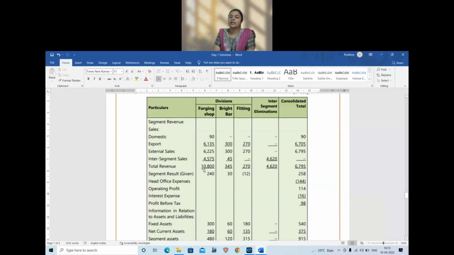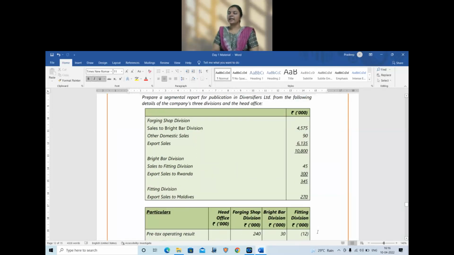So giving us a total segment revenue of 10,800, 345 and 270. Of which the inter-segment sales total is 4,620, which will come in the inter-segment elimination column. And total of sales will be 6,795, which will be the actual turnover in the company, excluding inter-segment transfers. Similarly, segment result, they have directly given 240, 30 and a loss of 12.